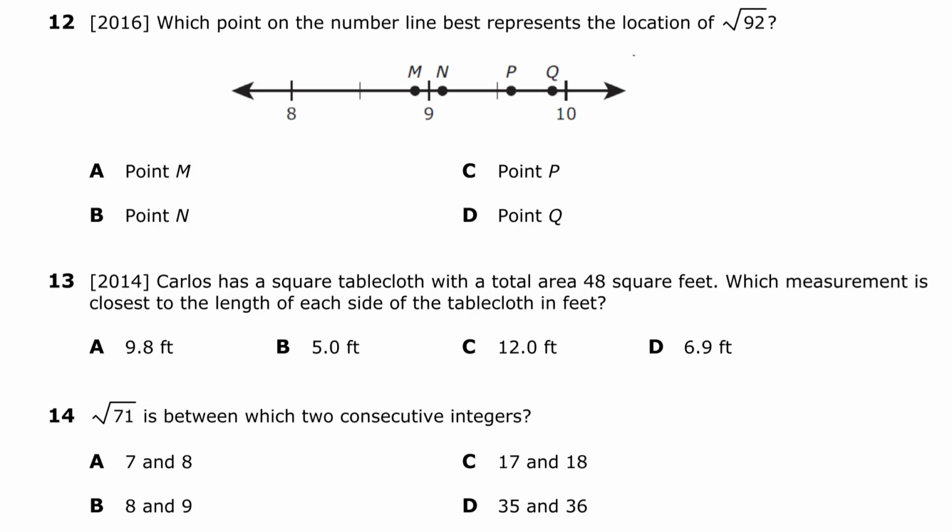One last question we are going to solve together is a 2014 STAAR question. Carlos has a square tablecloth with a total area 48 square feet. Which measurement is closest to the length of each side of the tablecloth in feet? So in order to answer this question, we need to know that if we are given the area of a square, we need to square root that area in order to find a side of the square. So the side of the square is going to be square root of 48.